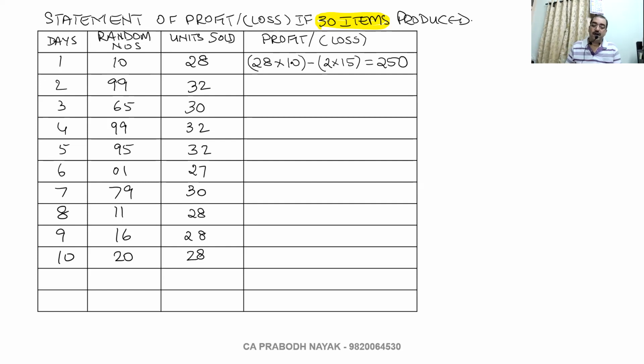So on those 30 units, I will get a profit of 10 rupees. And 2 units I have not been able to sell. Demand is there, but I have not been able to sell because my production is only 30. So in that case, there is a penalty of 5 rupees, so minus 2 into 5 penalty. So 300 minus 10 is 290.